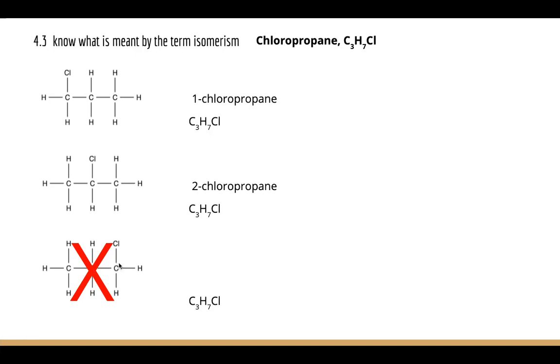This one here, it's worth thinking about, even though it's not a new isomer, because it looks as if it would be called propane, 1, 2, 3 carbons, chloropropane, and it looks as if the chlorine is on carbon number 3. So it looks as if it ought to be called 3-chloropropane, but remember, if we were to view it from behind, we'd count number 1, number 2, number 3. So in fact, we wouldn't call it 3-chloropropane, we'd call it 1-chloropropane, which shows you that that's exactly the same as that. So chloropropane has 2 isomers.